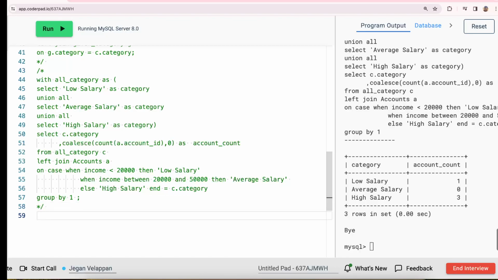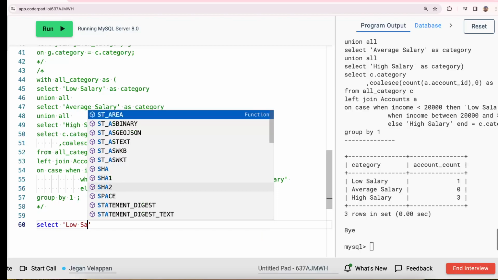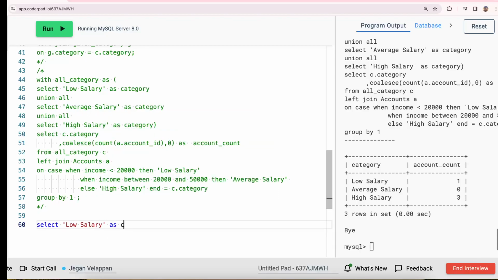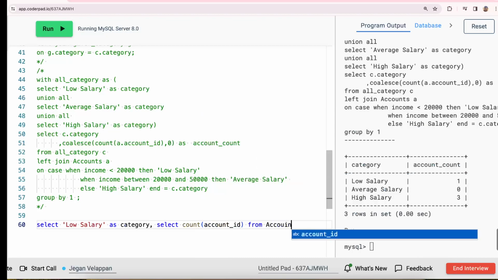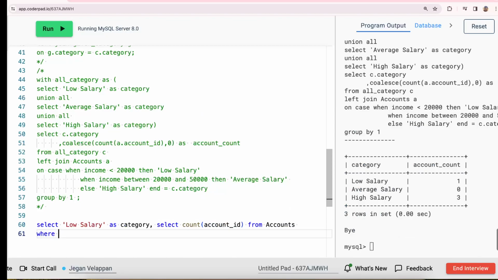If the table is so small, right, and you are just doing it for analysis purposes, you don't have to work much on the performance part. Then there is another simple way to do it. Let's see how to do that. You just say select low salary as category, and then I am going to use the select statement directly here. Select count of account ID from accounts where the income is less than 20,000.